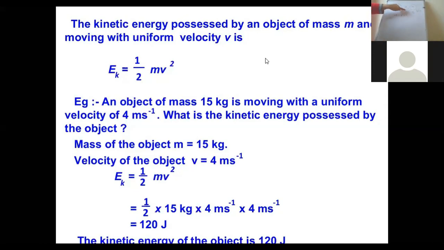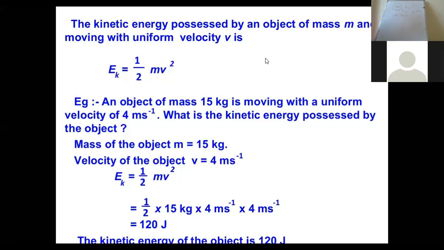The force of friction is changing its velocity, right? At position B, ultimately, when the object comes to rest, there is no motion, so there will be no kinetic energy. Once the object has stopped, the kinetic energy will be zero.